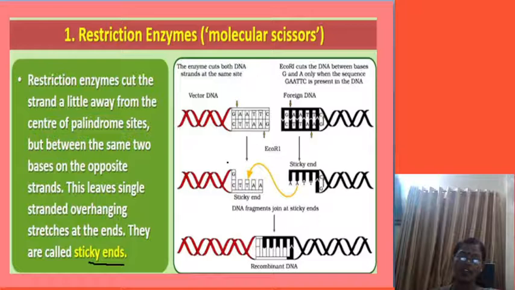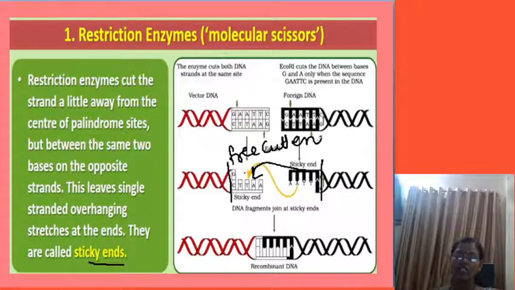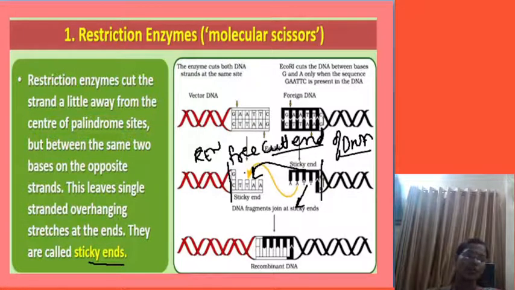The REN will leave some space and cut the DNA, so that one organism's DNA and the other organism's DNA will match with each other. The free cut end of DNA is called what? Sticky end. This sticky end is made by this REN. That is one more point.